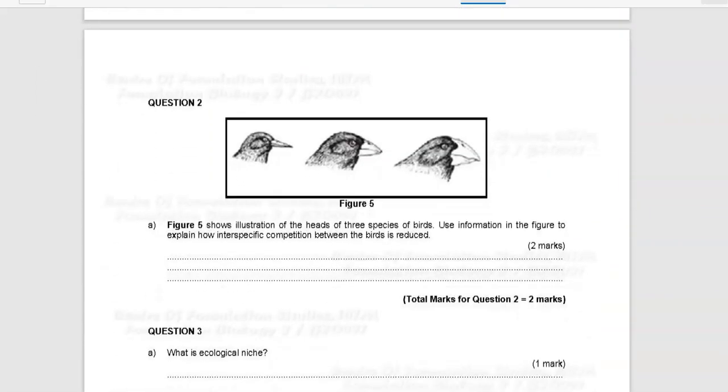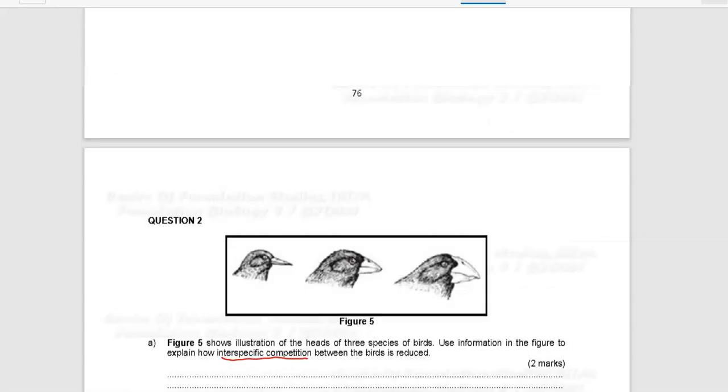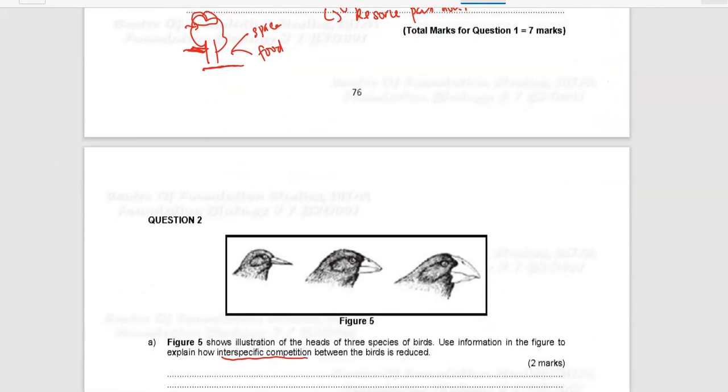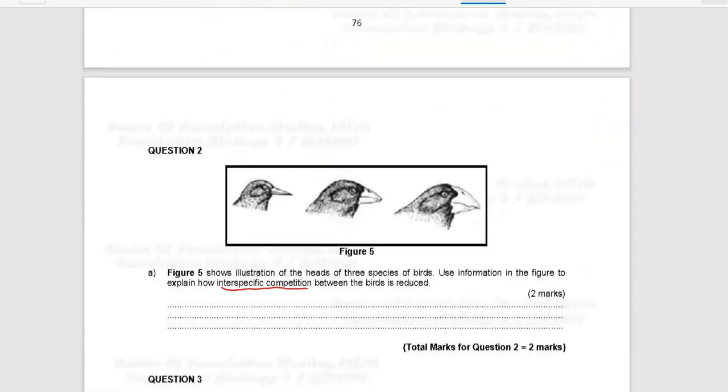Alright, question number 2. A figure 5 shows an illustration of the head of 3 species of birds. Use information in the figure to explain how interspecific competition between the birds is reduced. This question is similar to the question given here, where you have different bird species that live in the same area. They will form a slightly different morphology.